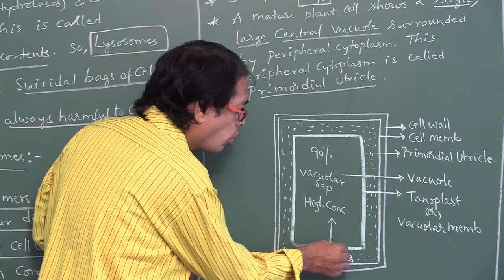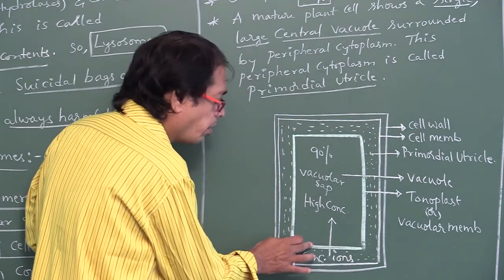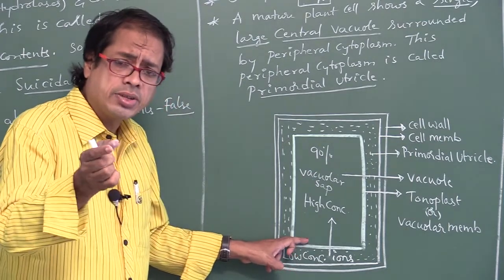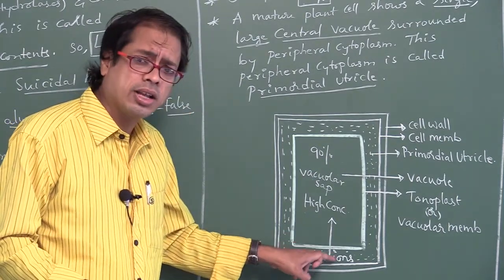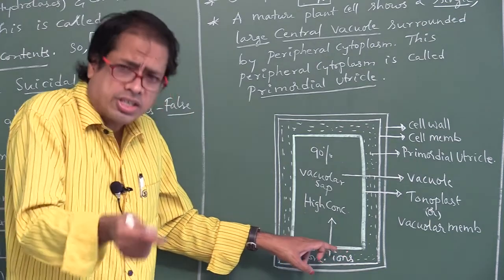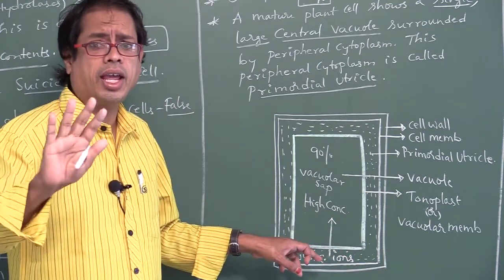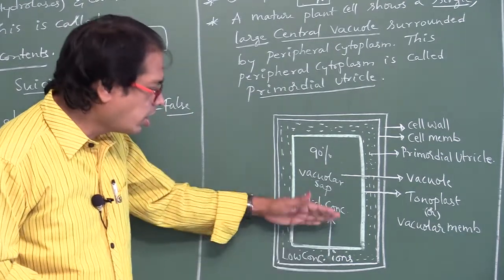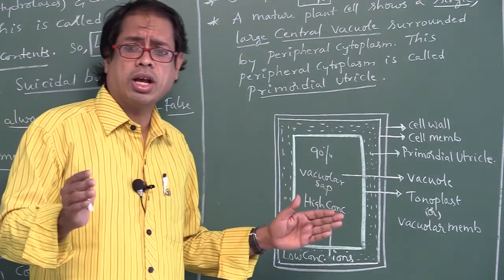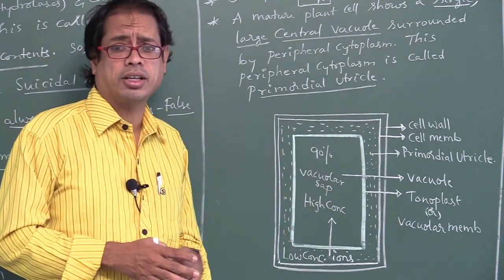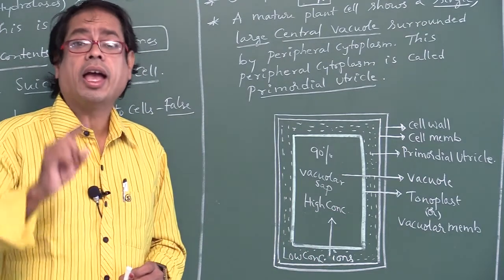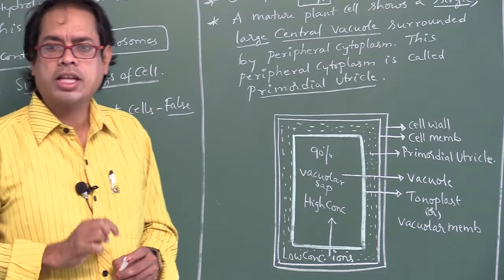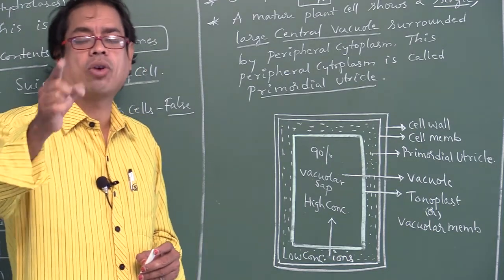So this tonoplast helps in the transport of ions and other molecules against the concentration gradient. Don't say along the concentration gradient. Against means low concentration to high concentration. That's why it is called against the concentration gradient. That type of transport is so-called active transport. Don't say passive transport. In active transport, metabolic energy is required.